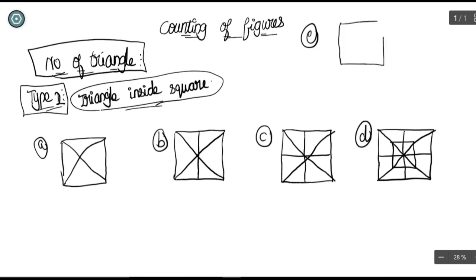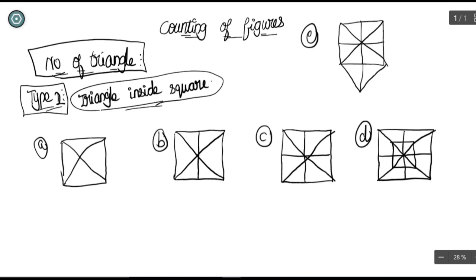So that is also a final example, something like this. I'll just draw 2 lines here. These are the 5 figures you are going to be solving now. So this is classified as triangle inside square. Before type 1, you take a screenshot in the last page, so it will be easy for you for future reference. And we are going for type 2, triangle inside square.